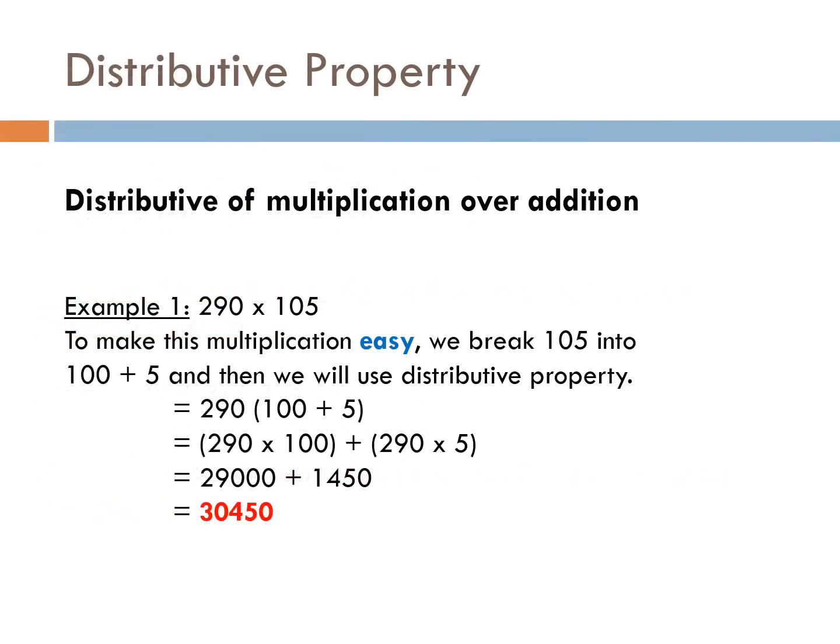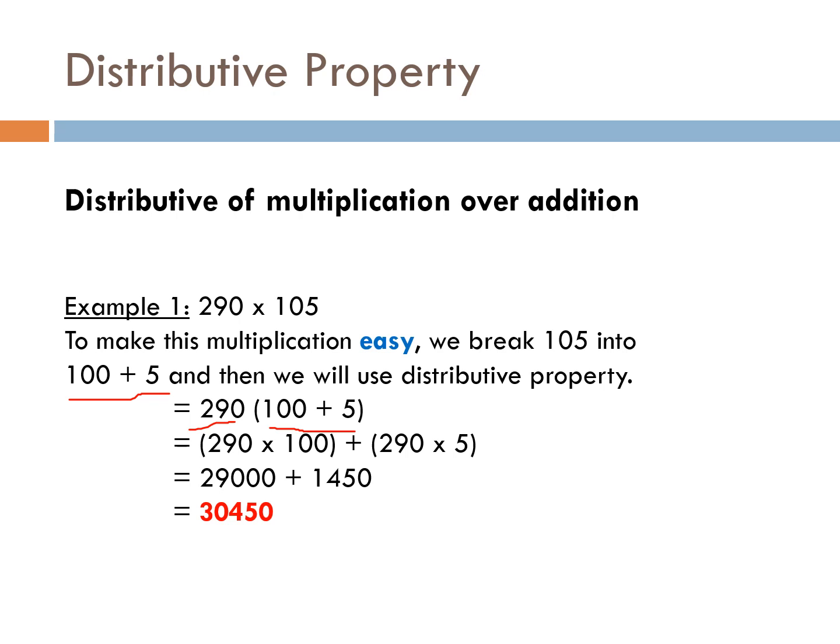Children, now let's study distributive property, which is the fourth property of whole numbers. Now let's study the first case, distributive of multiplication over addition. Look at the given example, 290 multiply 105. To make this multiplication easy, we break 105 into two parts, that is 100 plus 5. Then we will make use of distributive property. 290 multiply 105 can be written as 290 bracket 100 plus 5.